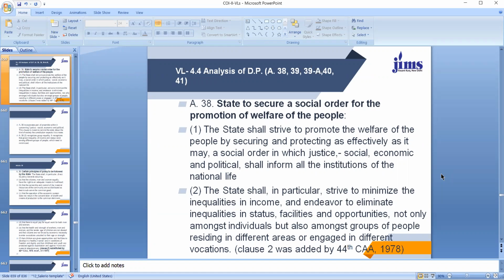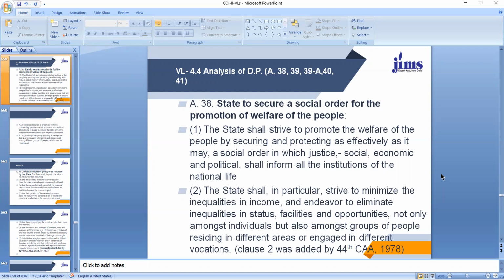It says that the state shall strive to promote the welfare of the people by securing and protecting as effectively as it may a social order in which justice, social, economic, and political shall inform all the institutions of the national life.